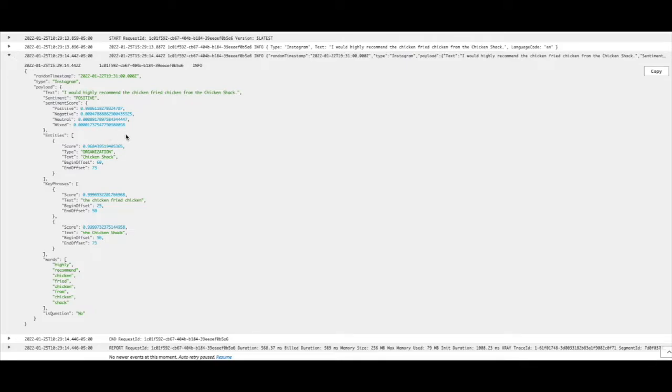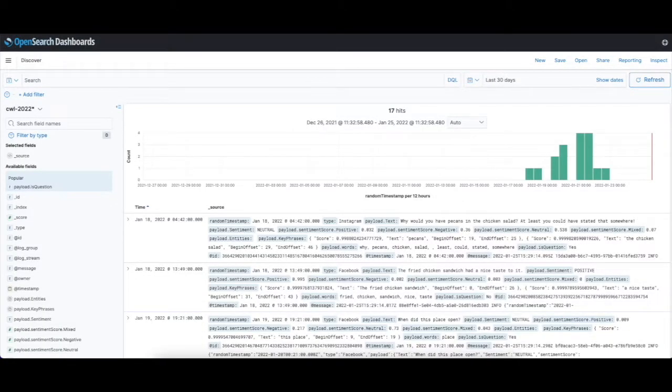So from here, we will go and look at what comes out of AWS OpenSearch and Kibana. So now we're looking at AWS OpenSearch, which is basically Elasticsearch. So this data is coming straight from CloudWatch.